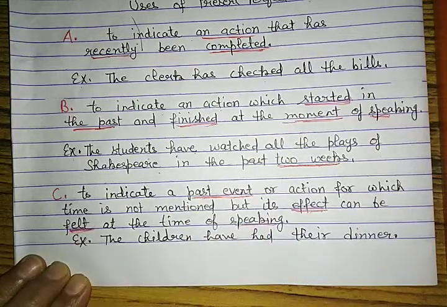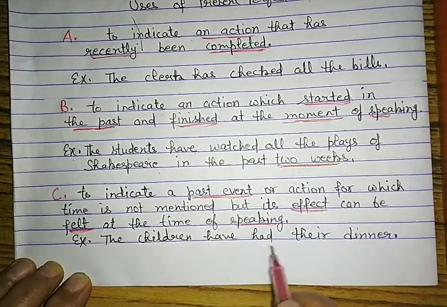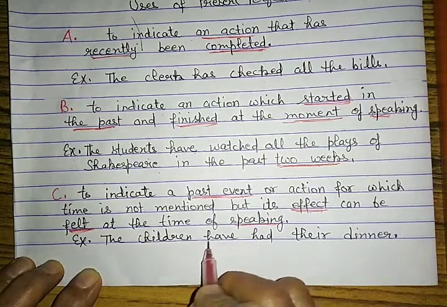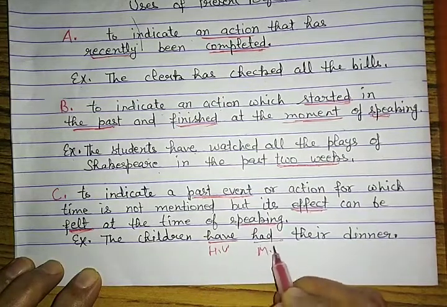Its example is, the children have had their dinner. In this sentence, have is the helping verb and had is the main verb.